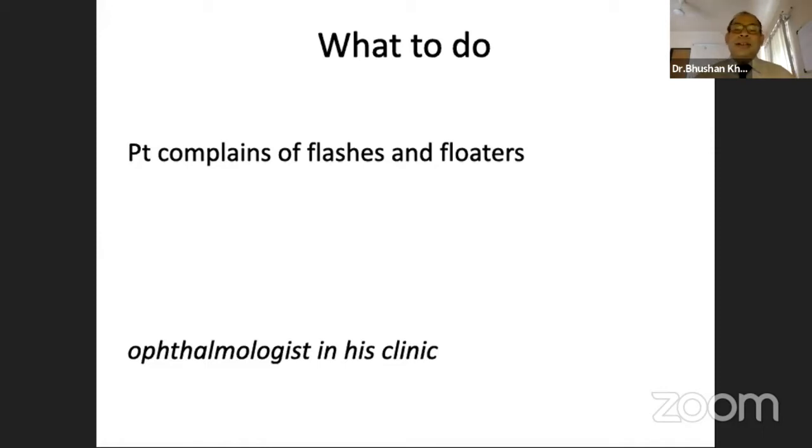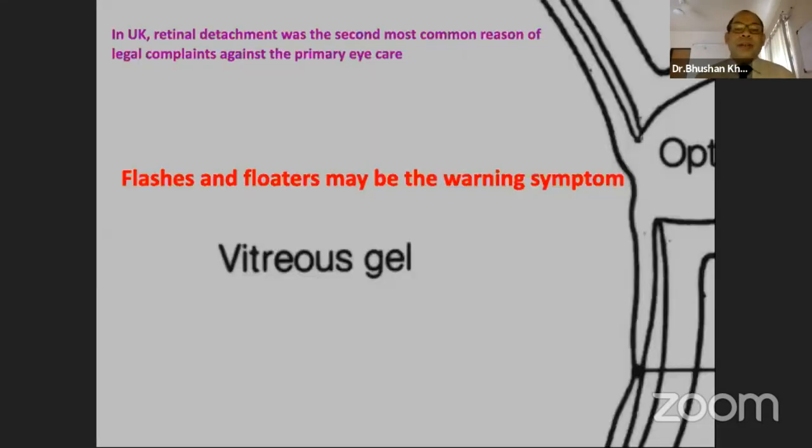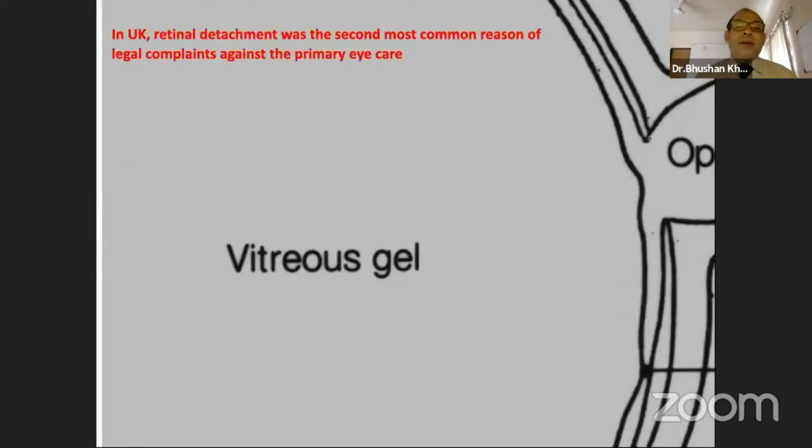The urgency of referral to an ophthalmologist is to exclude a retinal detachment, as well as identify and treat retinal tears, especially in patients with high risk of posterior vitreous detachment. We should always remember that the patient has come to us with a warning symptom, and it may be very costly both for us as well as the patient to miss this warning symptom and miss the retinal pathology.